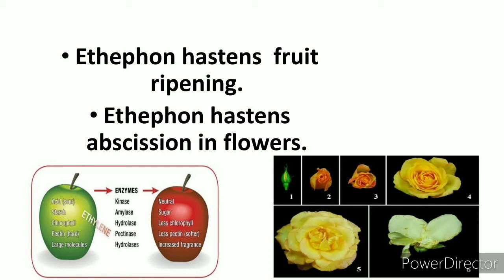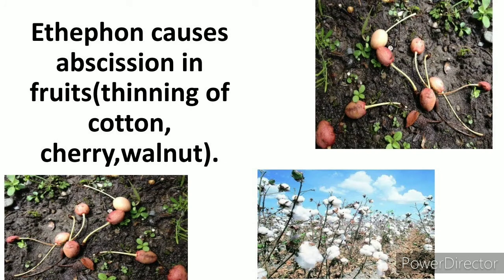Ethephon also hastens the abscission in flower, and flower gets removed from the plant. Ethephon causes abscission in fruits, thinning of cotton, cherry and walnut. If it causes the thinning of the cotton, cherry and walnut, it makes it easy for the farmer because during the process of thinning, the cotton, cherry, walnut get plucked down very easily, and that can be handpicked by the farmers.